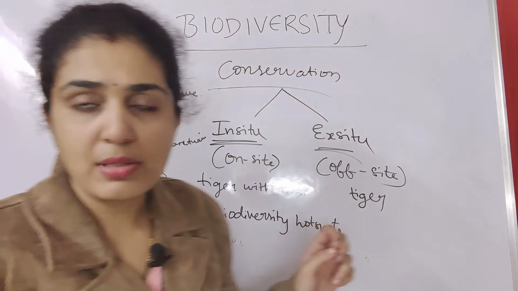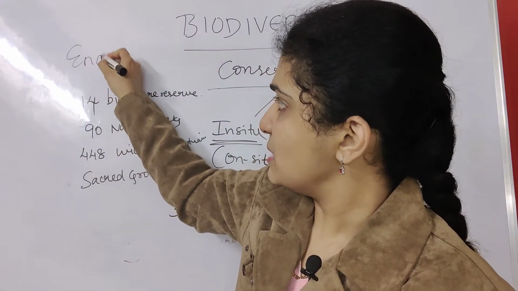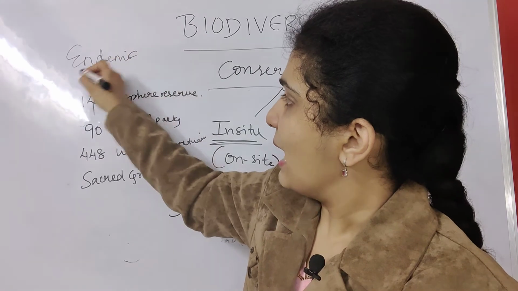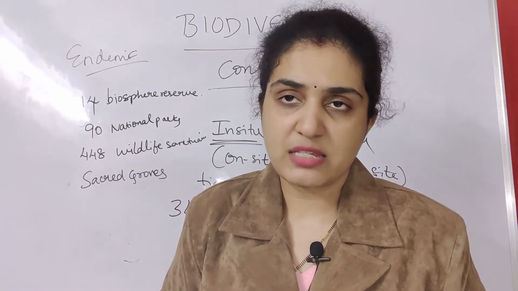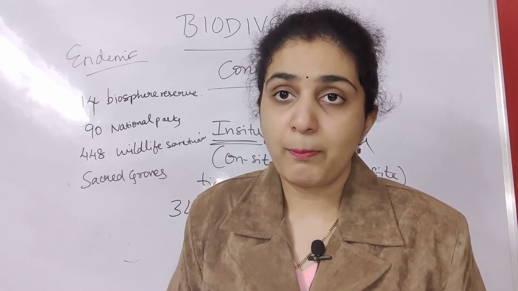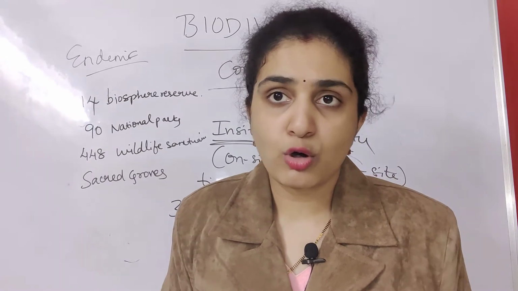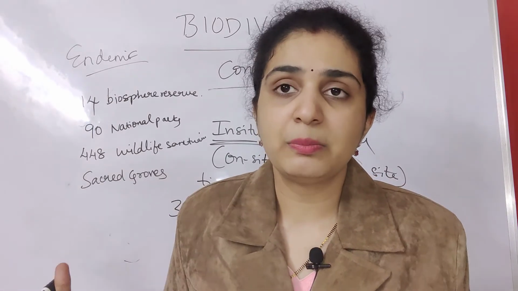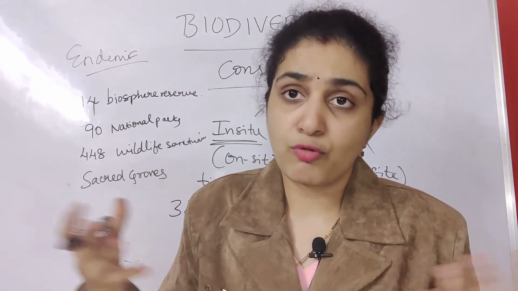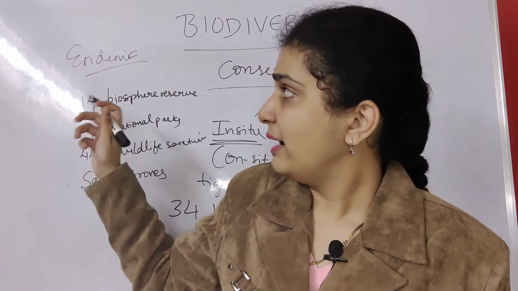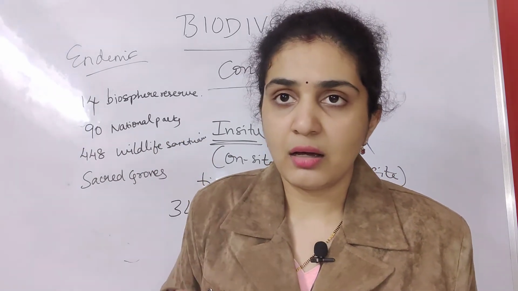Another famous term used in in situ protection is endemic species. Endemic species means species which are confined to a specific area. Endemic, pandemic are related terms. Pandemic means, suppose corona is a pandemic because so many people are affected in India and the world also. It is a rapidly spreading disease. Endemic means species confined to a specific area.